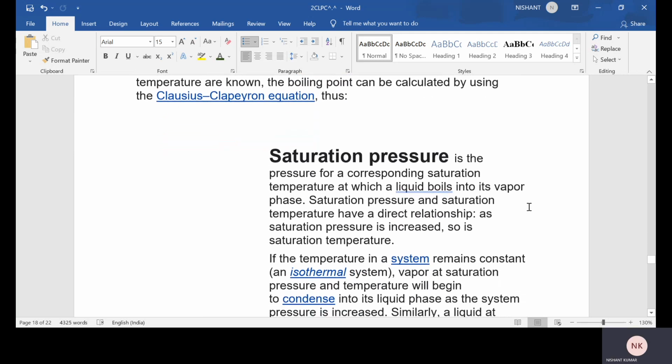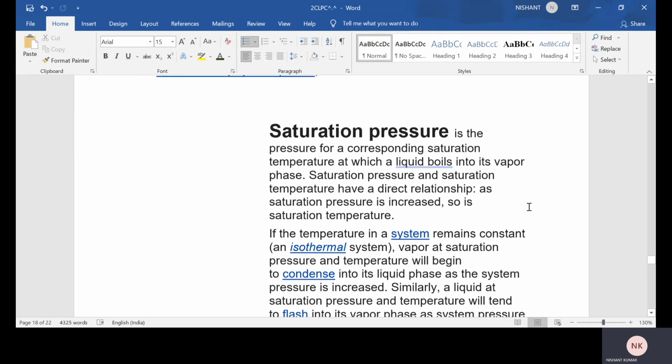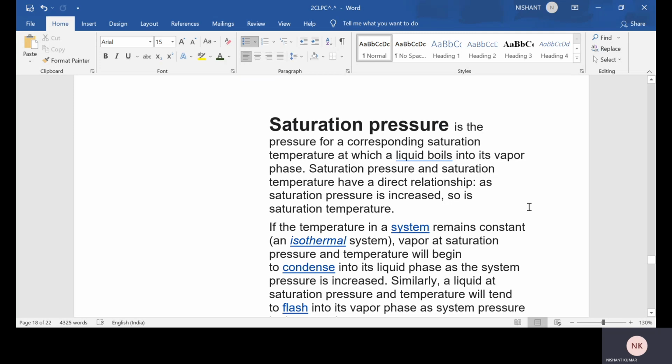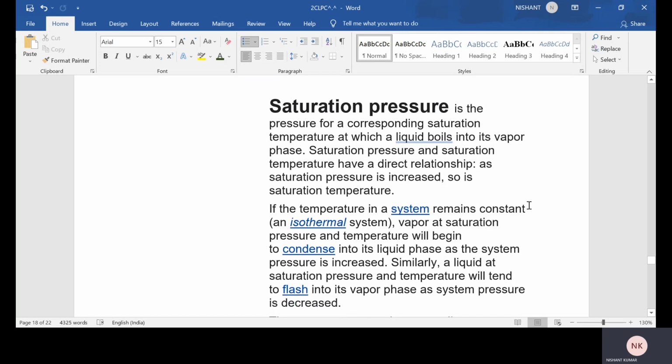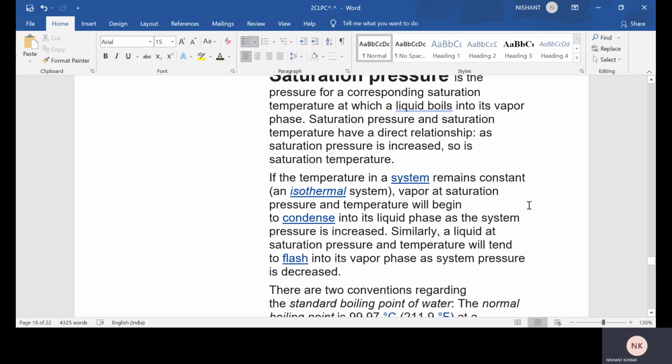Now our second topic is saturation pressure. The saturation pressure is the pressure, for a corresponding saturation temperature, at which a liquid boils into its vapor phase. The saturation pressure and saturation temperature have a direct relationship. As the saturation pressure increases, so does the saturation temperature. The temperature in the system remains constant.